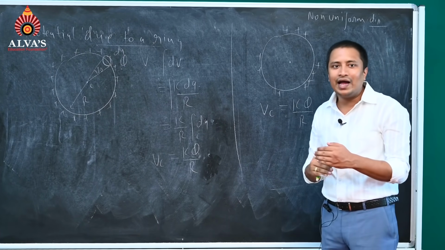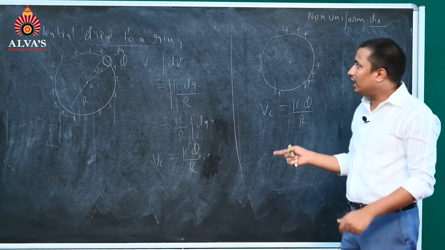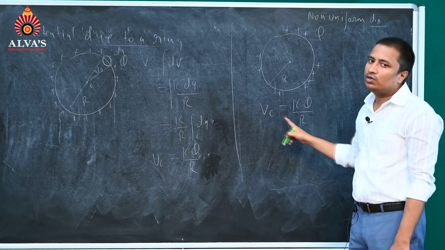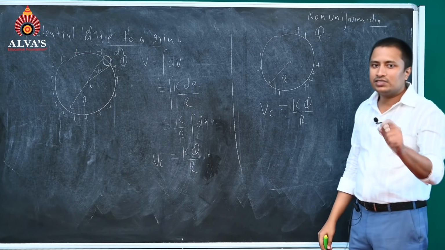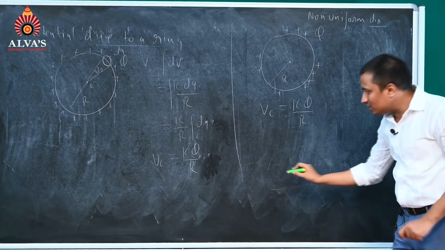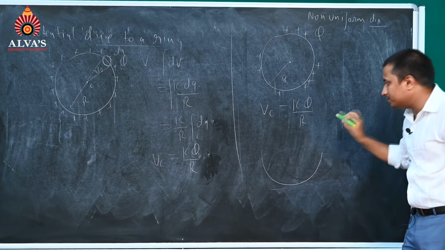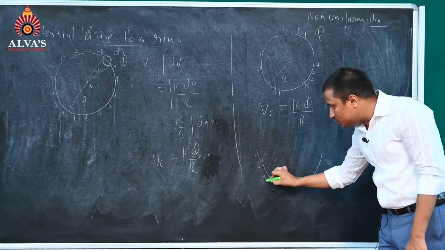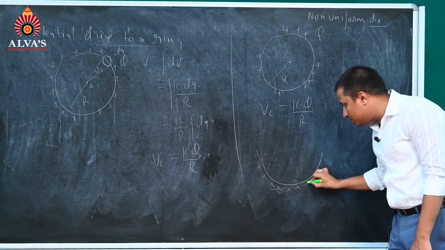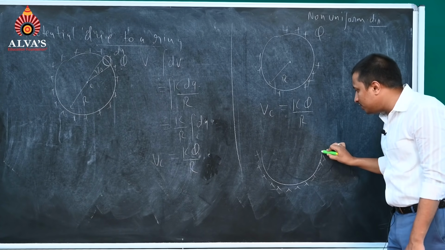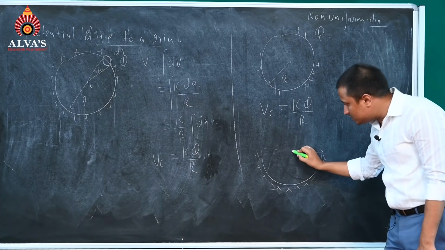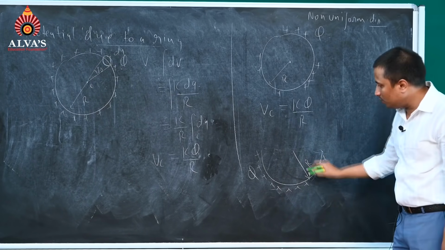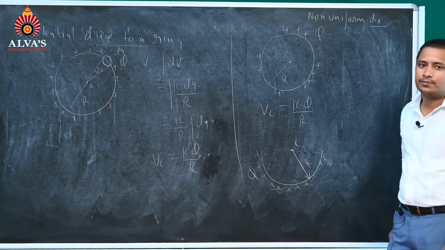Because we have to add all the charges, and the total charge remains the same, q, and the radius remains the same, so the potential at the center will remain the same. Now we have the third case, if we have a semicircular ring. If we have a semicircular ring, charge is uniformly distributed, radius is capital R, total charge is q, then what will be the potential at the center?